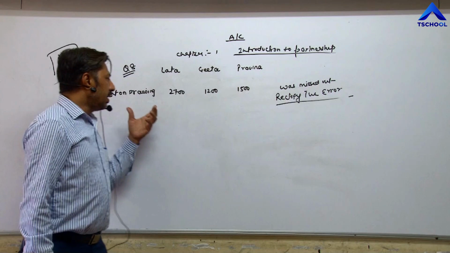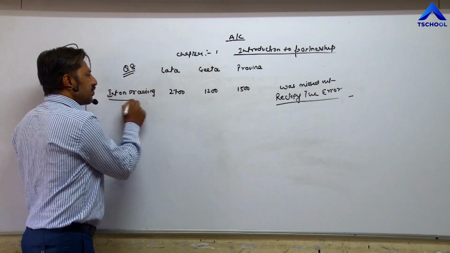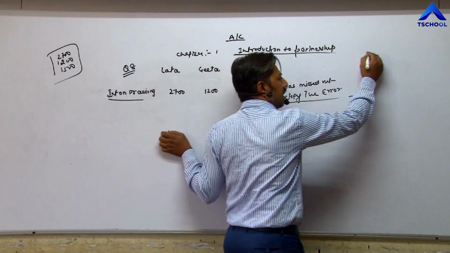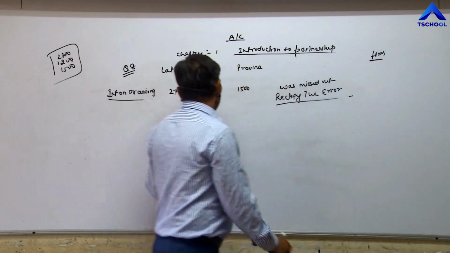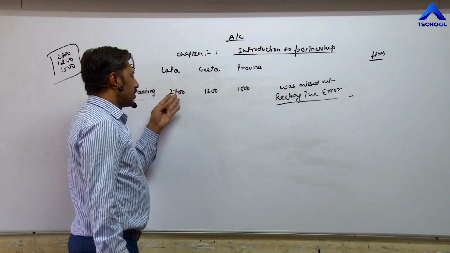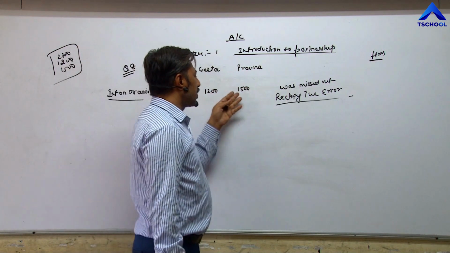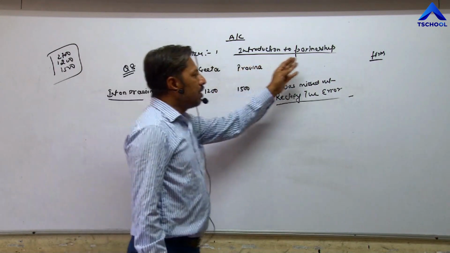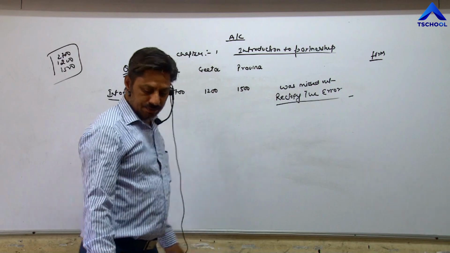Interest on drawing is an expense for partners and profit for the firm. So they had not paid interest on drawing, that is 2700, 1200 and 1500, to the firm. Now we have to rectify the error.